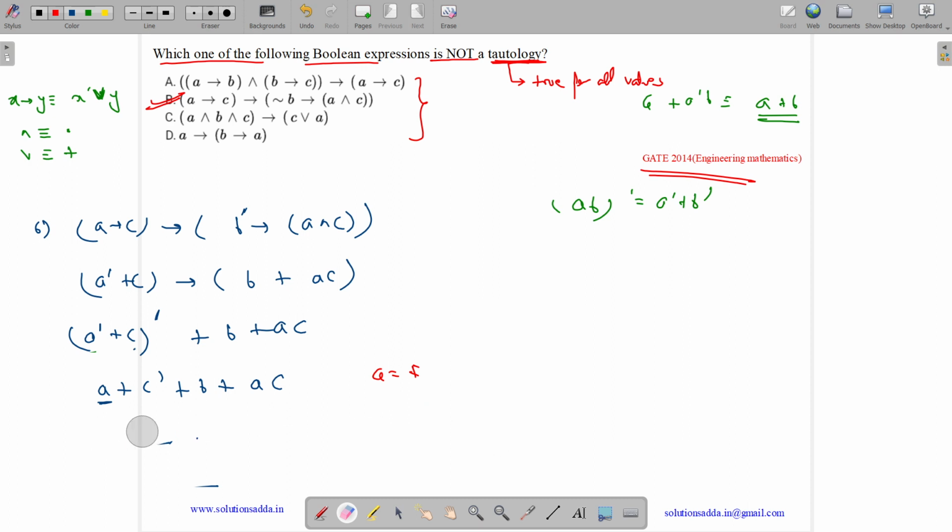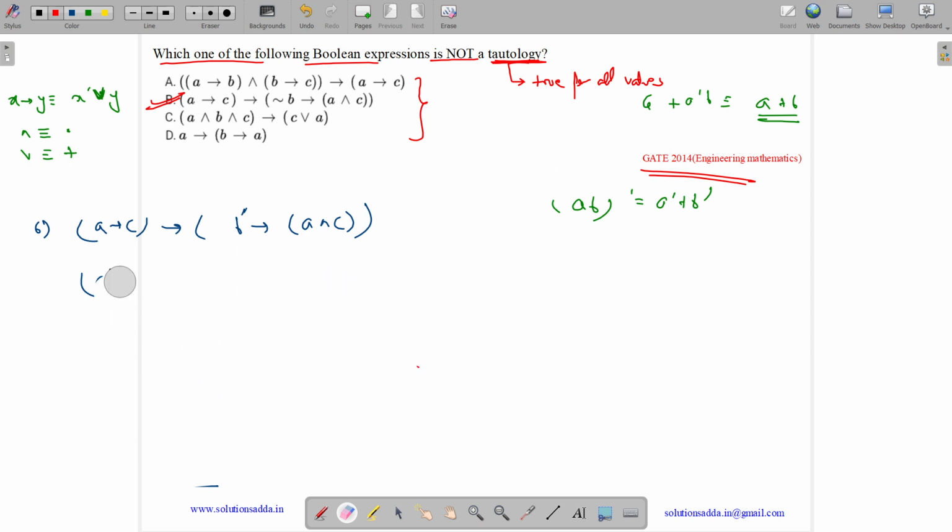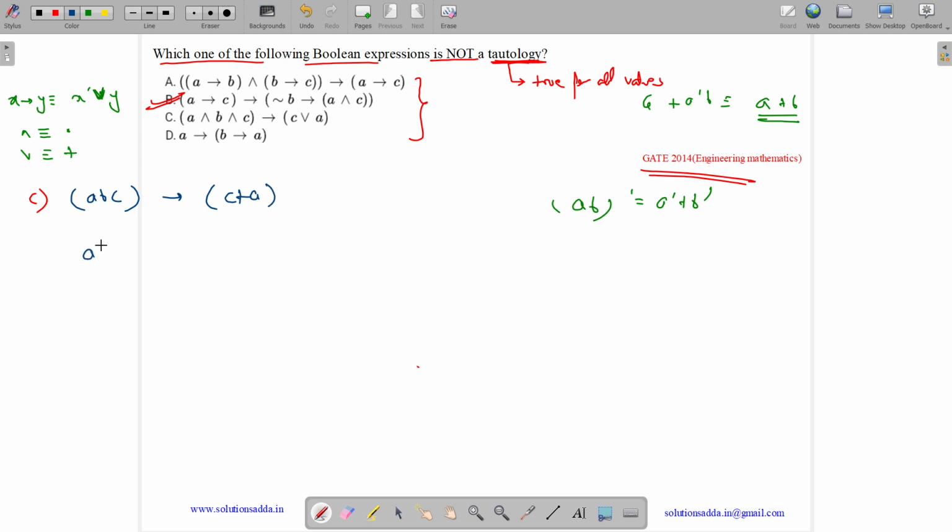Let us see option C. So the answer is B, but we need to also see option C, as nowadays MSQ questions are also coming. This is an MCQ, but still let us see option C. It is ABC implies C plus A. So it is (ABC) dash plus A plus C, so it is A dash plus B dash plus C dash plus A plus C. What is A plus A dash? It is always true, so we get 1. 1 plus anything is always true, so it is a tautology. Whatever may be the value of A, B and C, it will always come out to be true.